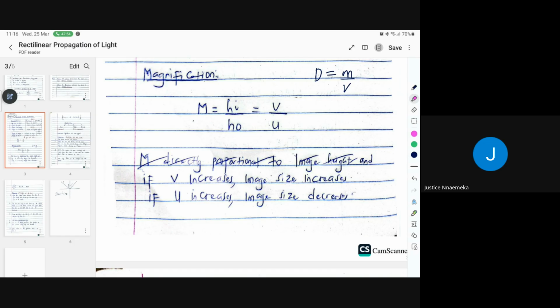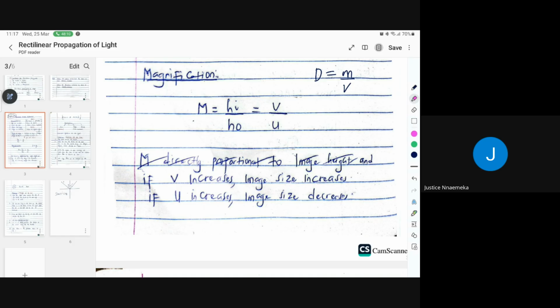Always pay attention to direct proportional. This one increases, the other one increases as well. The other one decreases, the other one decreases. While you are laughing, I hope you understand what direct proportional means. Inversely means as this one increases, the other one decreases. As the other one decreases, the other one increases. Is that okay now, Justice?